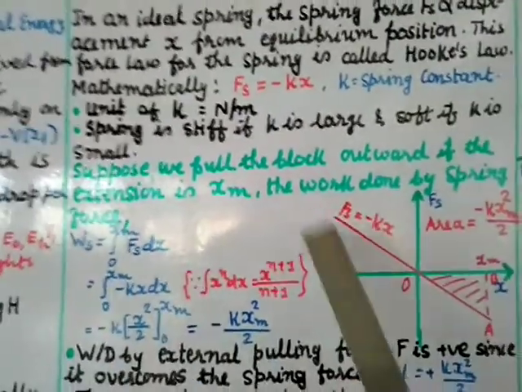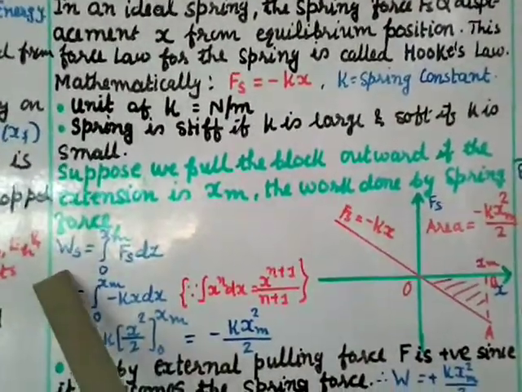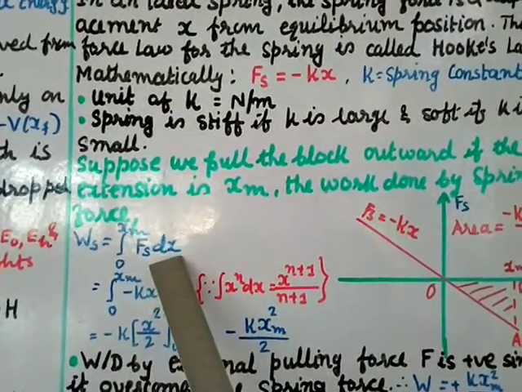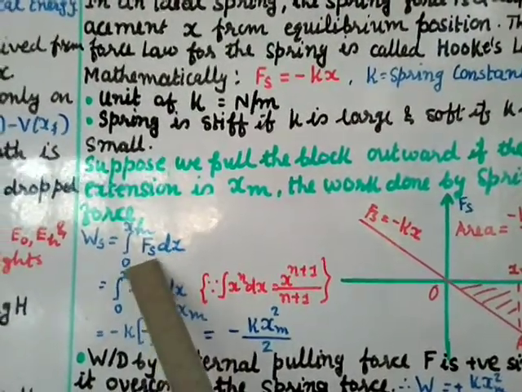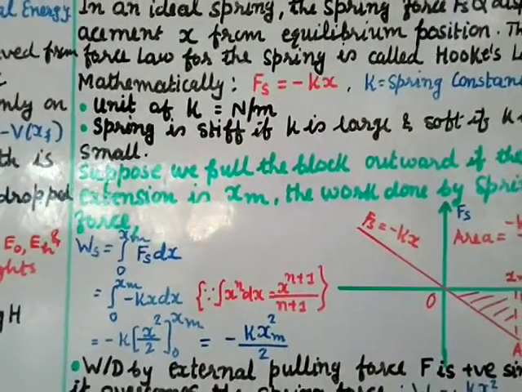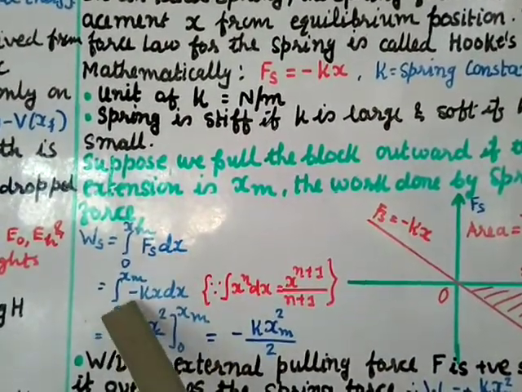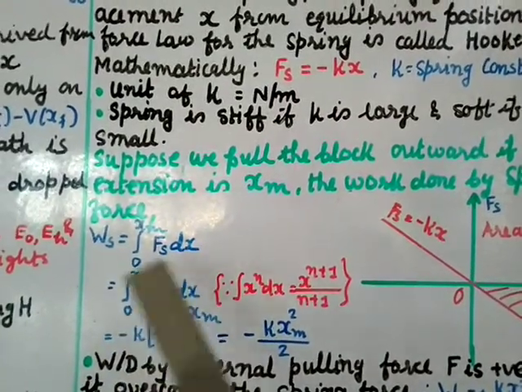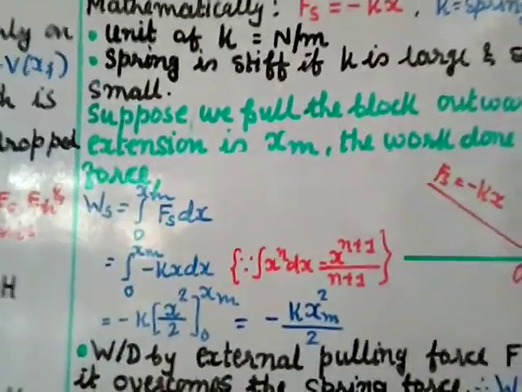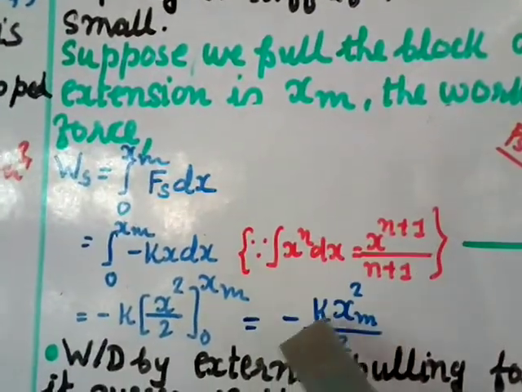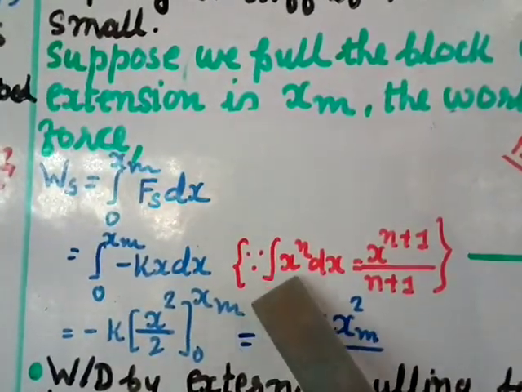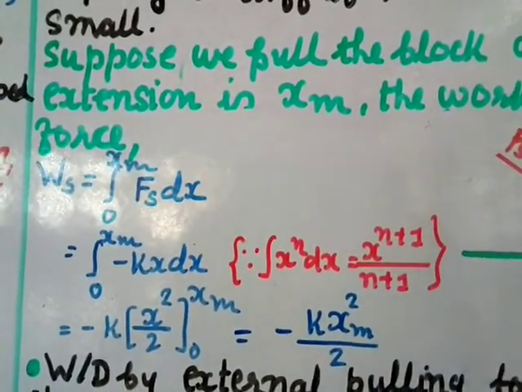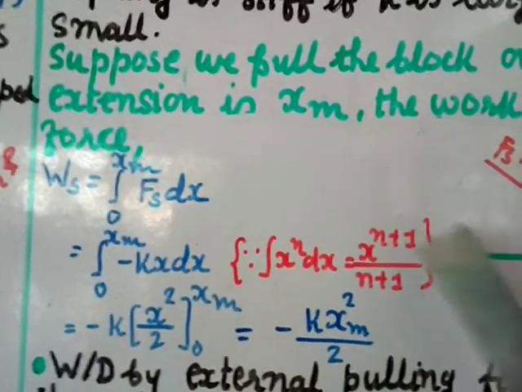Then the work done by the spring force, Ws, is equal to the integral from 0 to xm of Fs dx. Now we can put the Fs value from here, that is minus kx. So I put here Fs as minus kx dx, and the integral is from 0 to xm. Now we use the integration formula: the integral of x power n dx is x power n plus 1 divided by n plus 1, plus c, but this is a definite integral, so there is no need to put the constant.